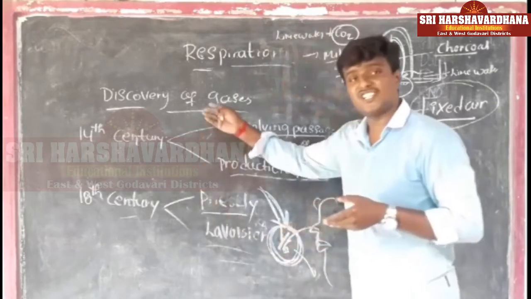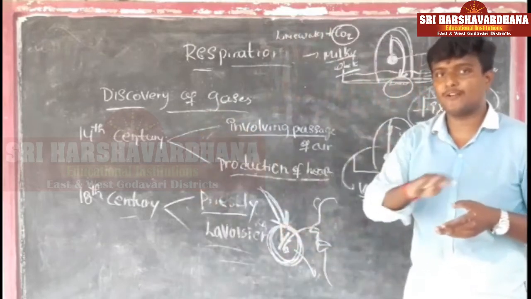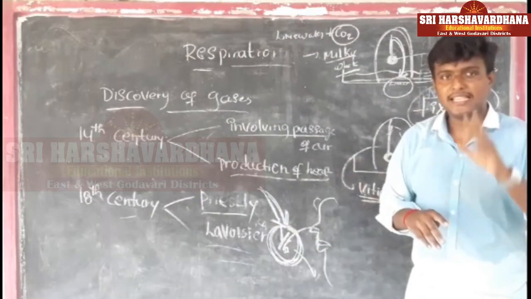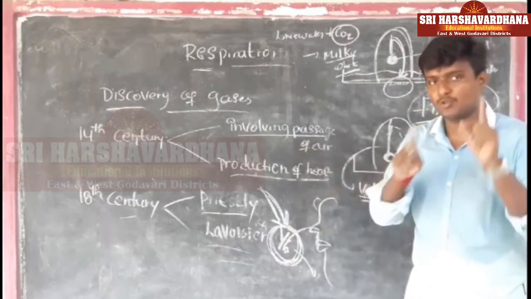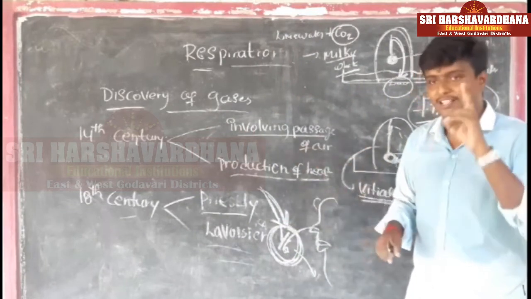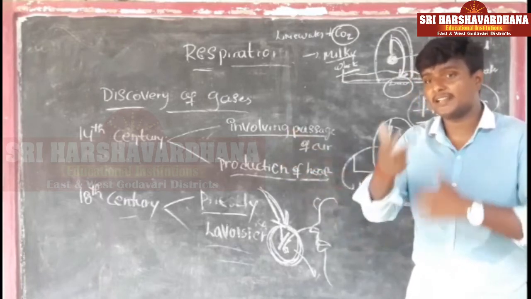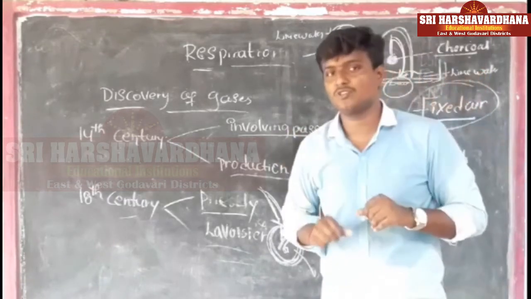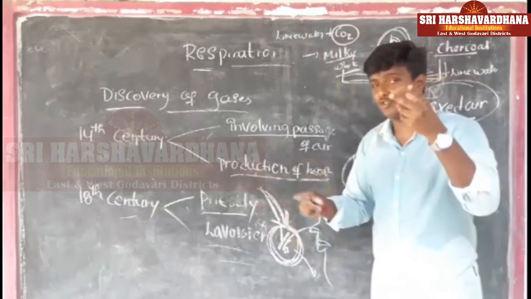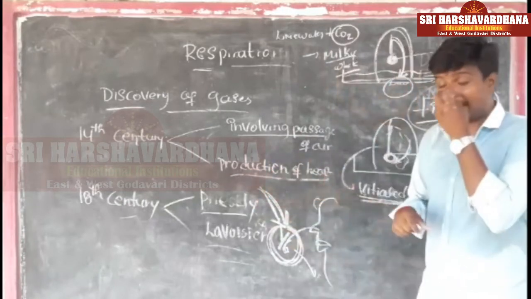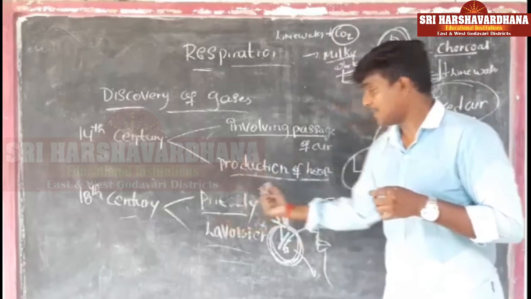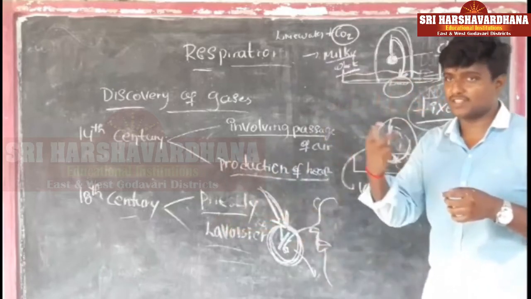But before the 14th century, people did not know what respiration is. In that time people believed respiration involved only two steps. What are the two steps? Involving the passage of air, which means inhalation and exhalation. They knew only those. At the same time they additionally knew one more point, production of heat. And after that, in the 18th century, Priestley did the Belger experiment, which you know.